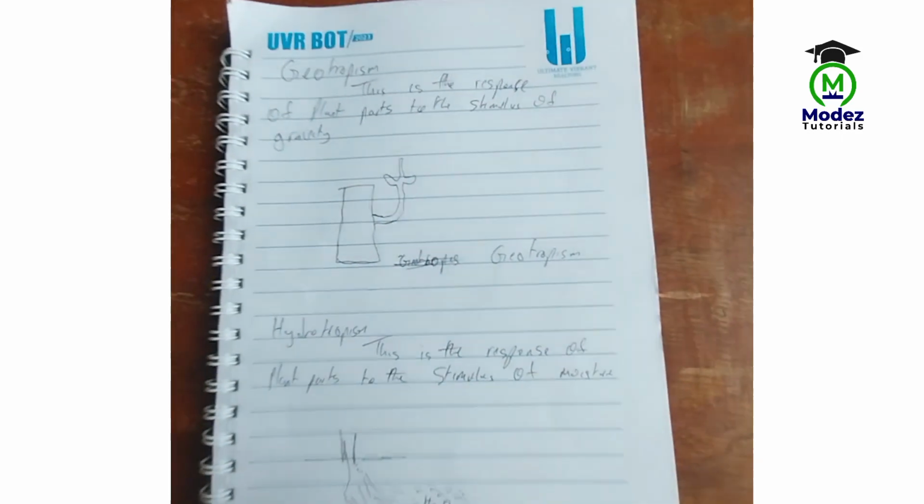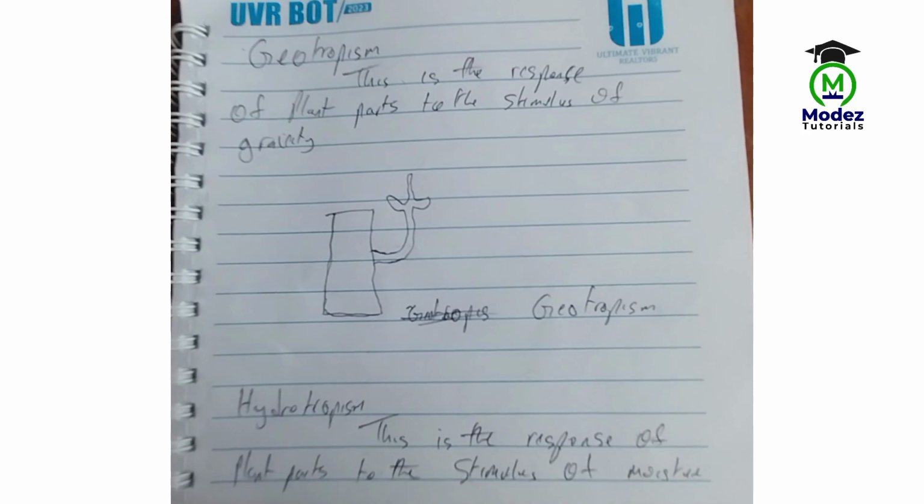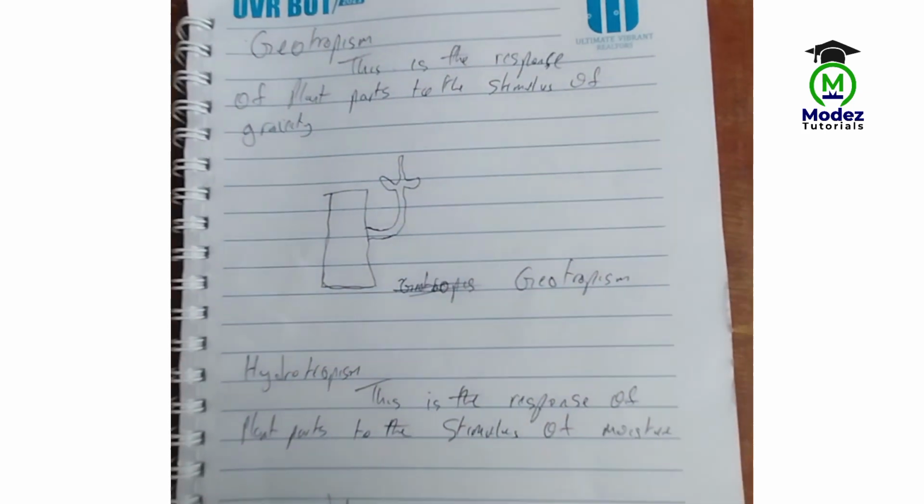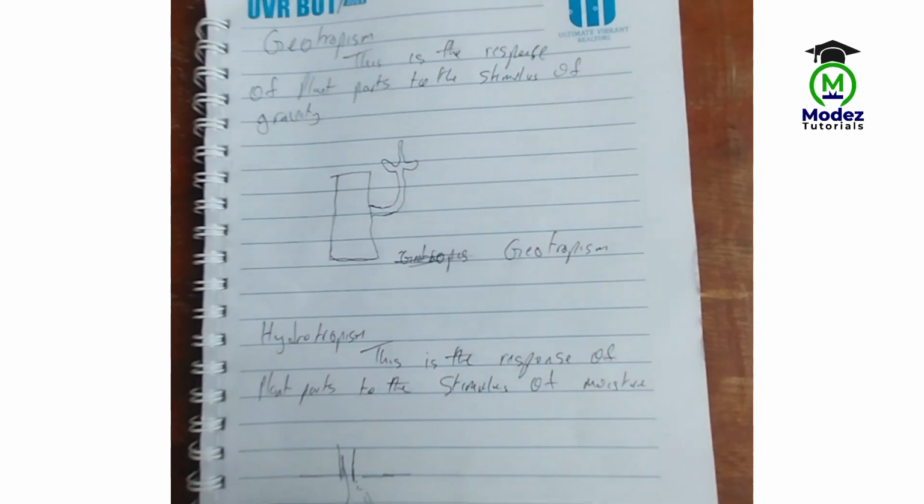Now the next one is geotropism. Geotropism is the response of the plant part to the stimulus of gravity. Just like human beings, plants also respect gravity. For example, if you